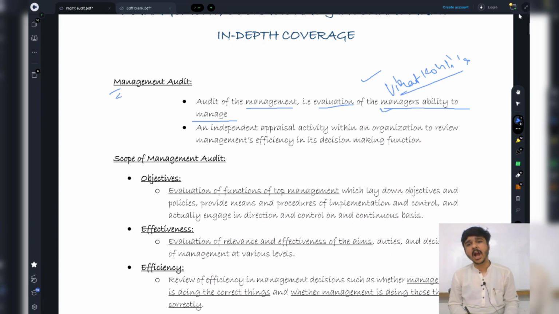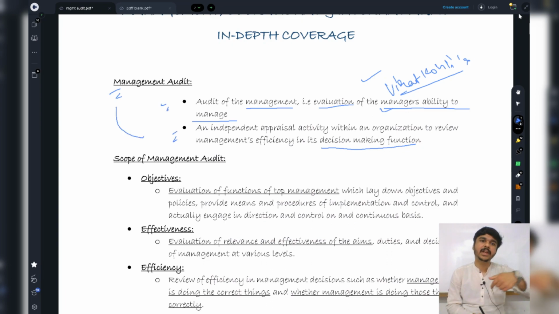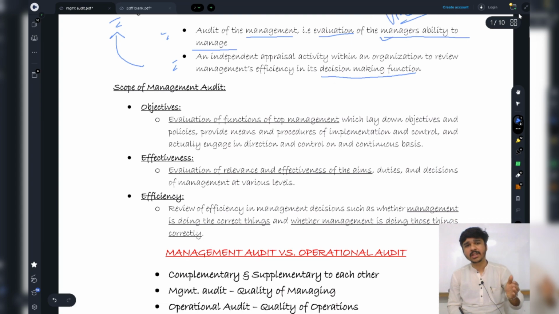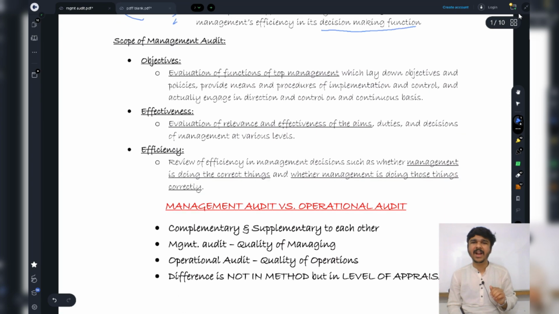Second thing, how the decision is being taken, how Mr. Virat Kohli is taking good decisions, whether the decisions he is taking are on correct time or not, whether they are effective or not, whether they are efficient or not. This thing I am also going to cover in my audit. This will again be covered in the management audit scope. Okay, now we are going to see what is the scope of this management audit, and the need for management audit.